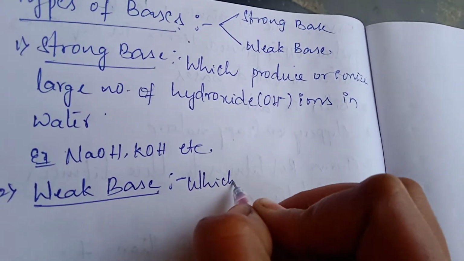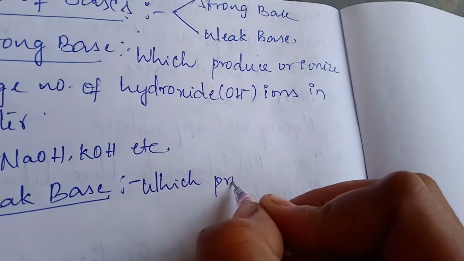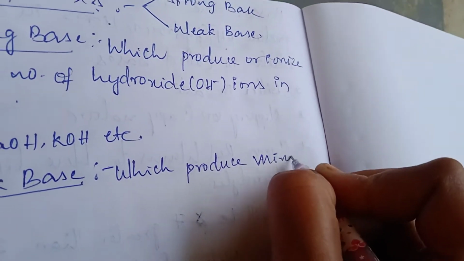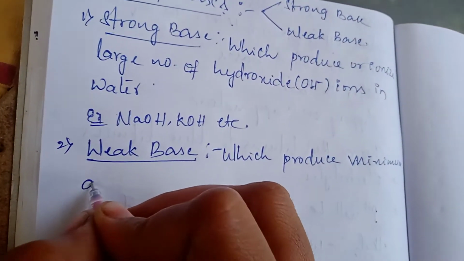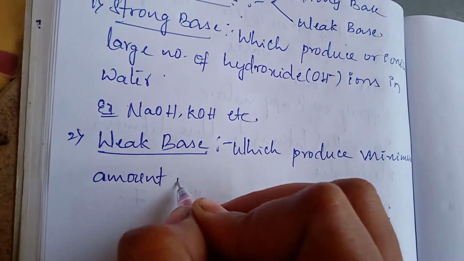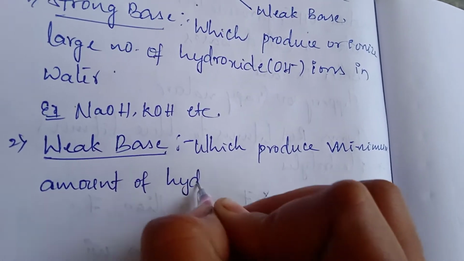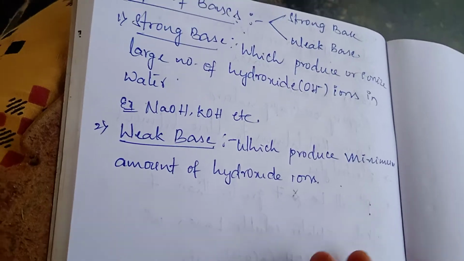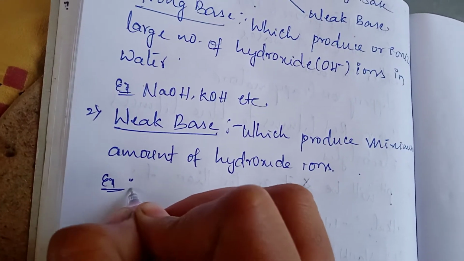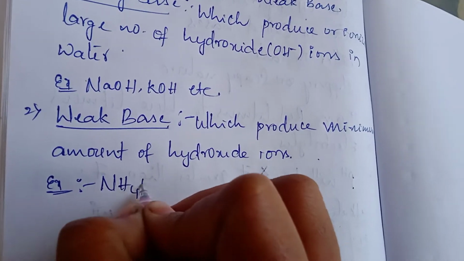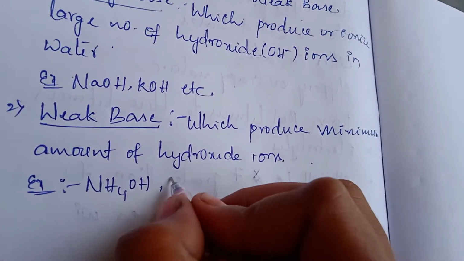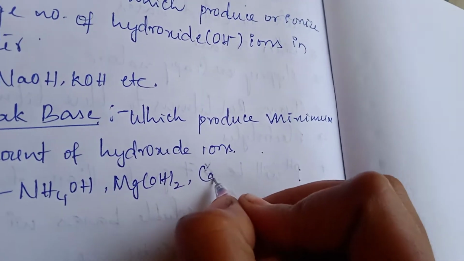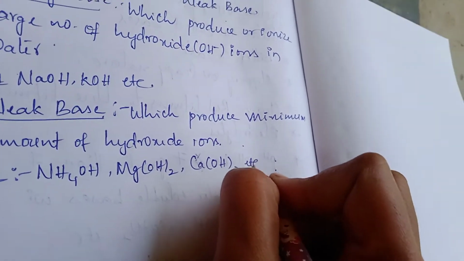That means it will give very less amount of hydroxide ions. So called weak bases. Examples of weak bases: ammonium hydroxide, magnesium hydroxide, which is called milk of magnesia, and calcium hydroxide. This and all you can take as weak bases.